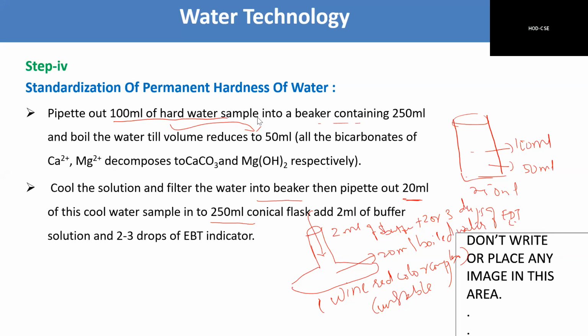Cool the solution and filter the water, and pipette out this sample into a flask, add 50 ml, 2 ml buffer solution and 2 or 3 drops of EBT indicator. Same procedure. Now we need to titrate this with EDTA, which we take in the burette.